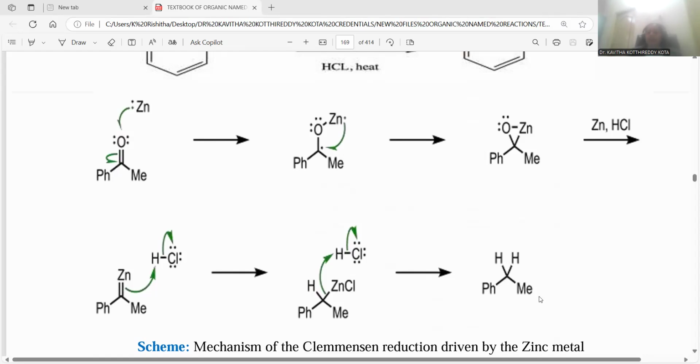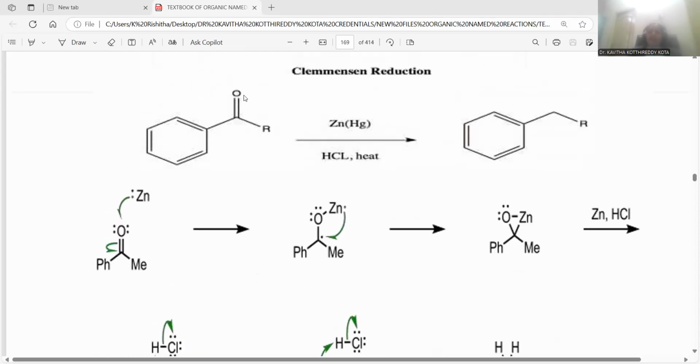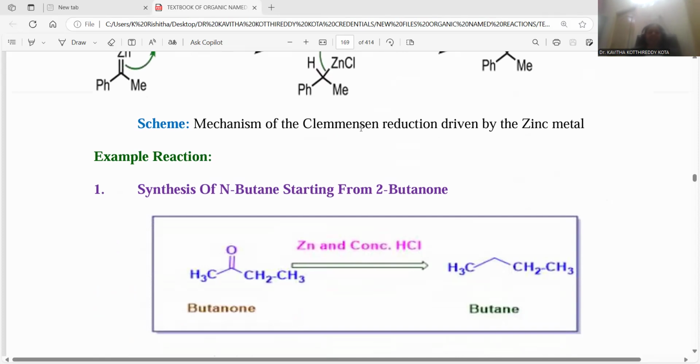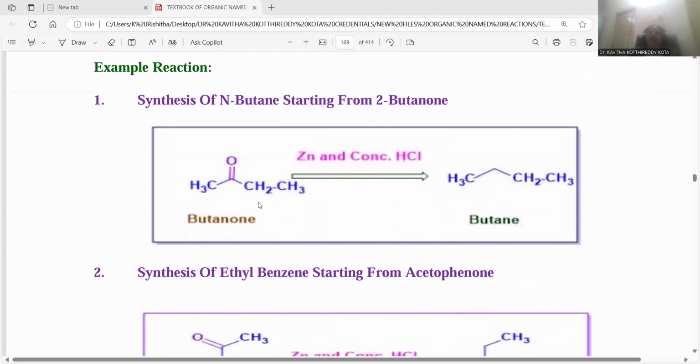This is simply said to be a kind of alkane, right? So here wherever carbonyl functionality is there, the carbonyl functionality is converted into an alkyl moiety by means of the Clemmensen reduction process. And this is an example related to the Clemmensen reduction process. I am taking butanone. Butanone treated with zinc in the presence of concentrated hydrochloric acid, there is a formation of butane as the final product, right? So here butanone, Clemmensen reduction giving rise to butane.